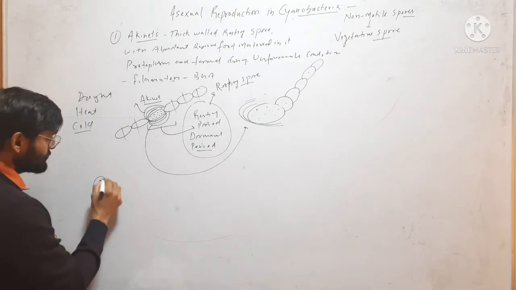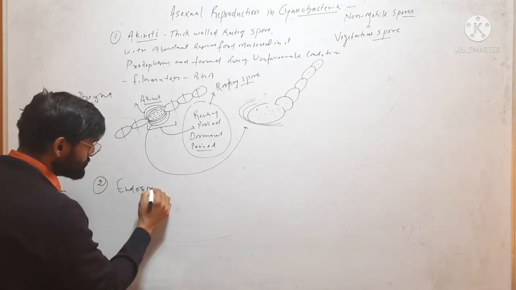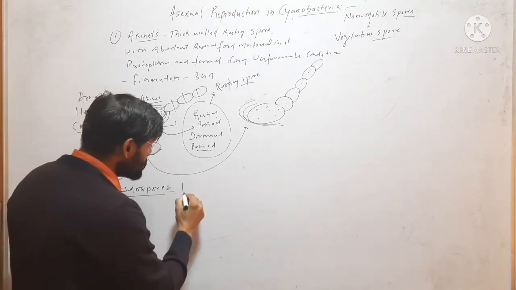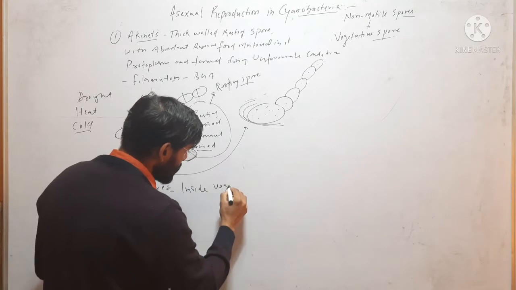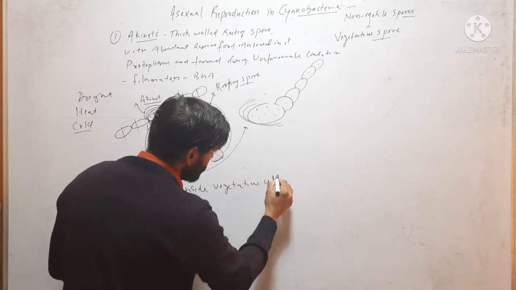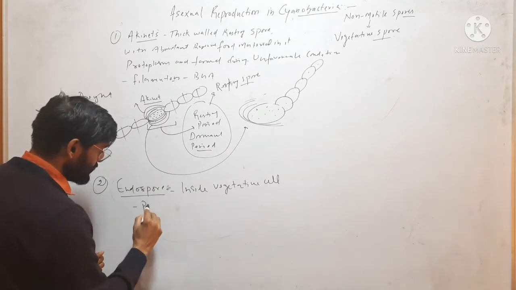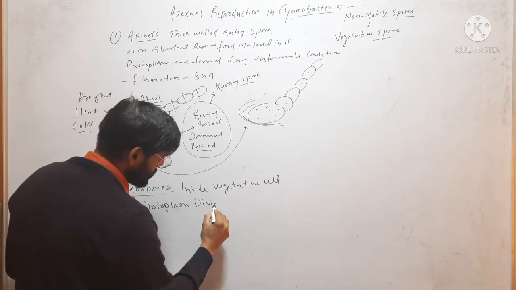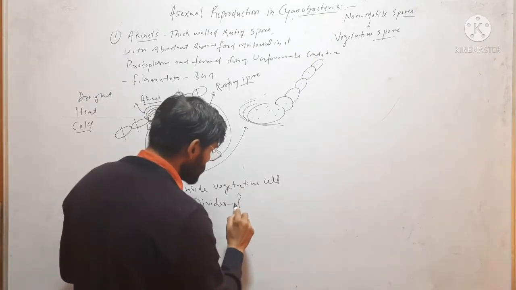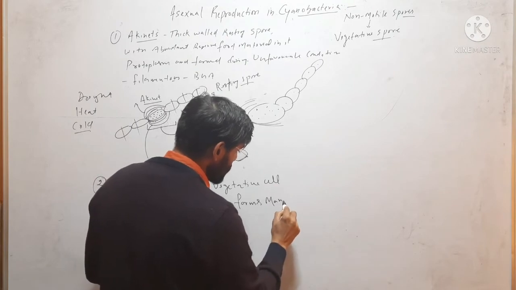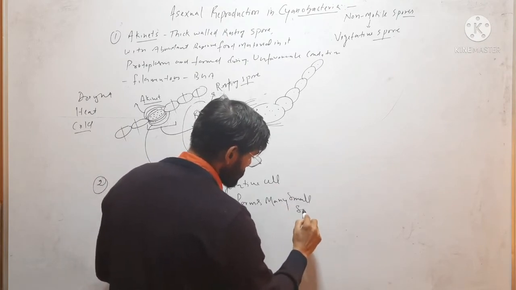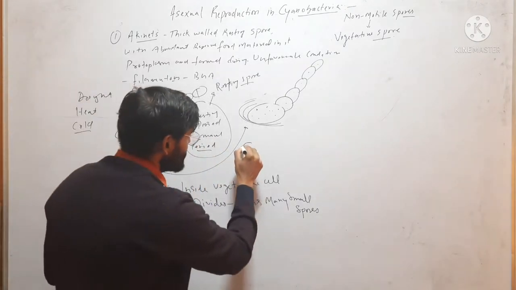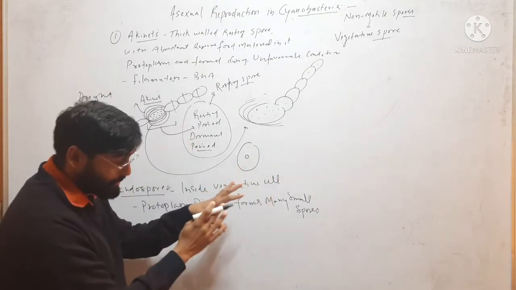Next one is endospore. These are spores that are produced inside a vegetative cell. The protoplasm of the vegetative cell divides and forms many small spores. These spores are called endospores. For example, first this is a simple cell.